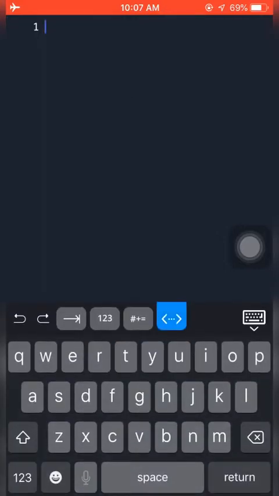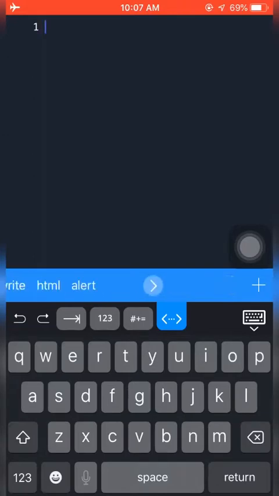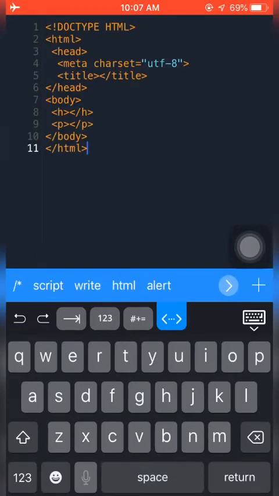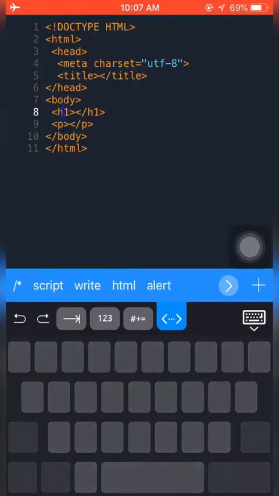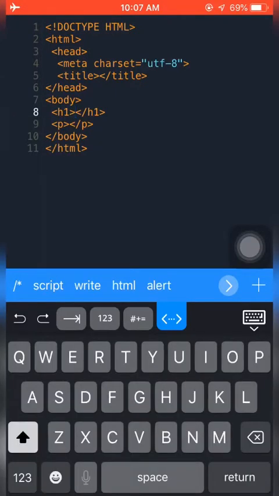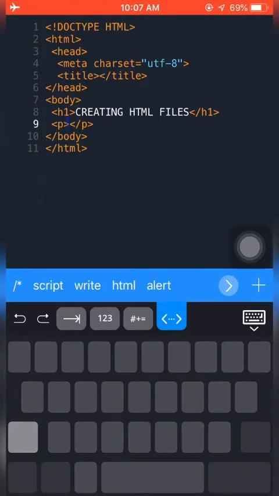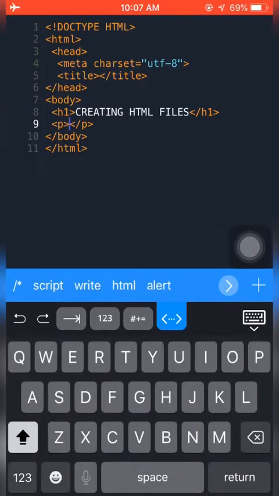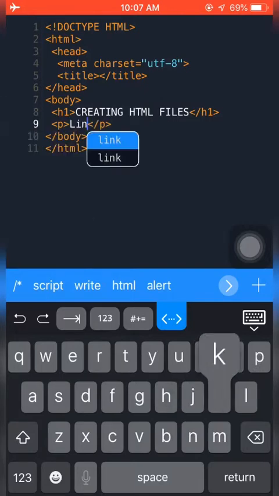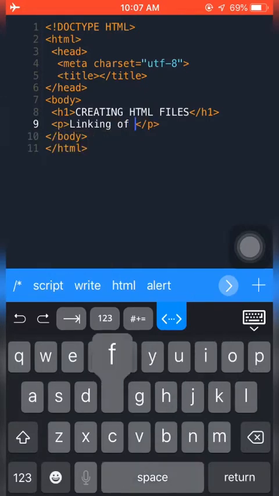Let me see if I can create some files in here. Okay, don't worry about this. We will take time to go through them one after the other. So H1 is normally used for creating heading. So let's take this heading, creating HTML files. Then let's take this one as well. You see P over there, that's paragraph. That one you see, linking of files to one another.